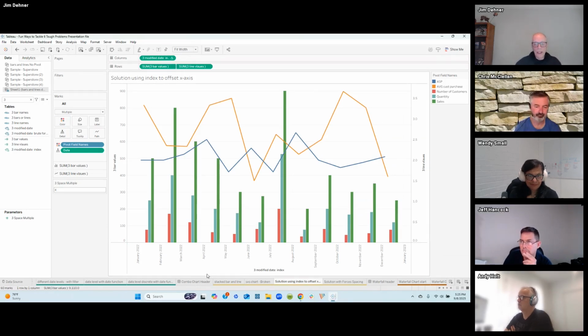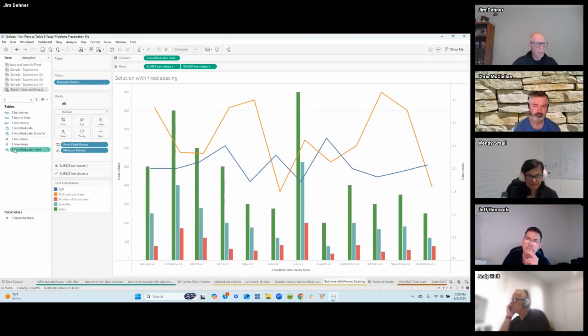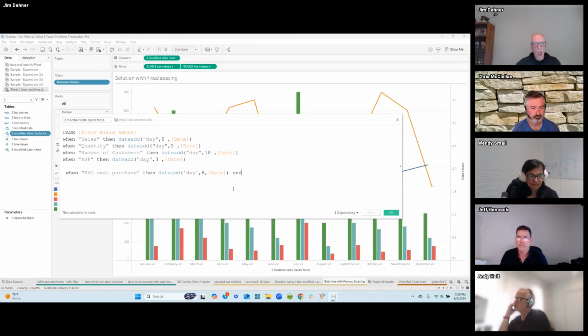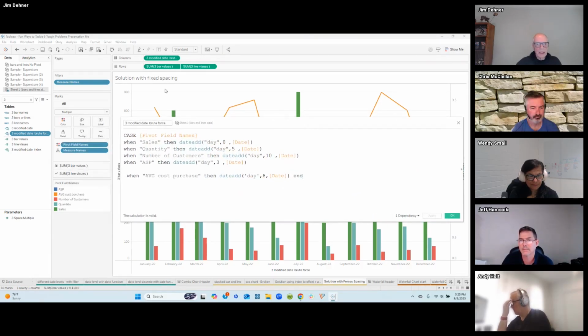I'm going to show you one additional way to do it. For people like me who are engineers at heart, we want to be a little bit more refined than that. And this is just a brute force way of doing the same thing. All I've done here to change the spacing on this axis is I'm looking at a case statement, and we're going to look at those names.